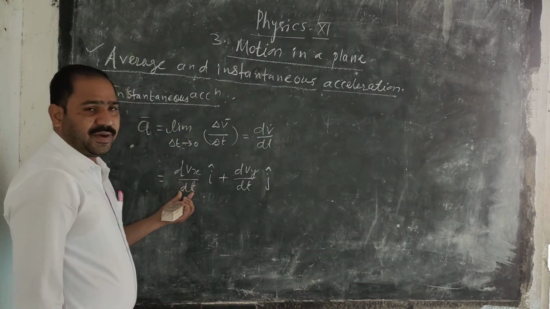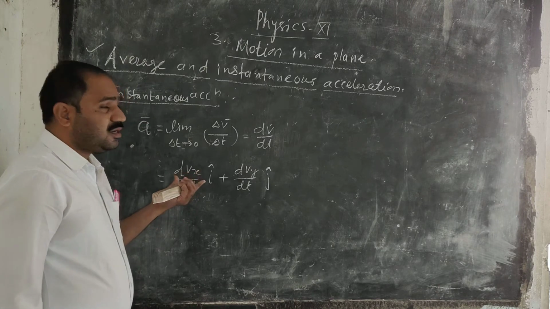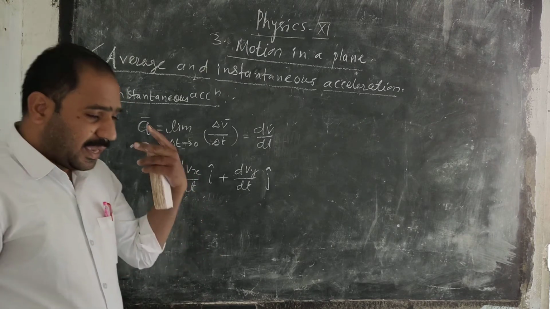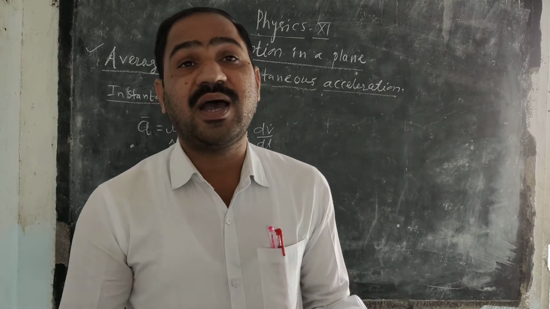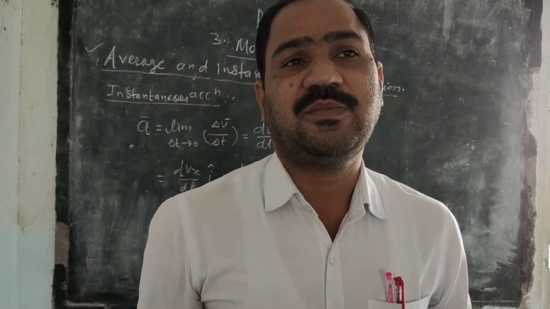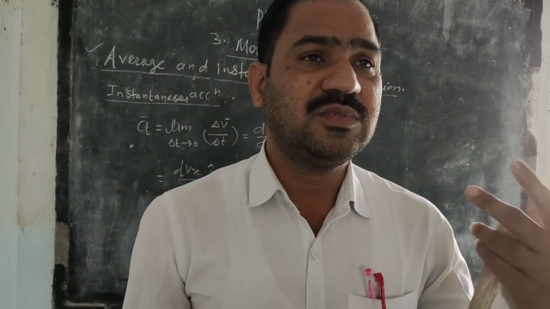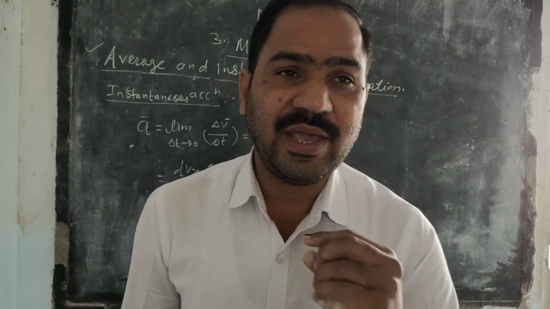Here d by dt is the derivative, v is the velocity. Again, the basic definition of velocity is: rate of change of displacement with respect to time is called velocity.